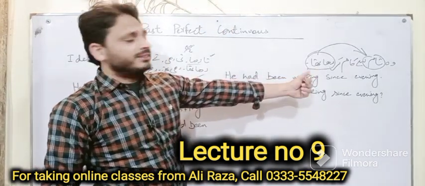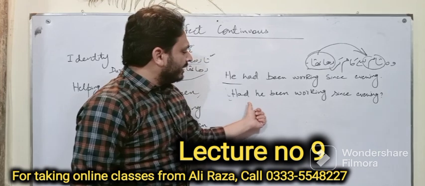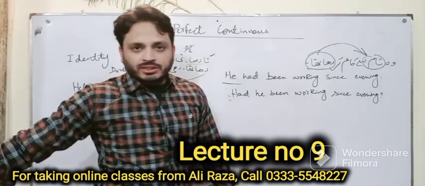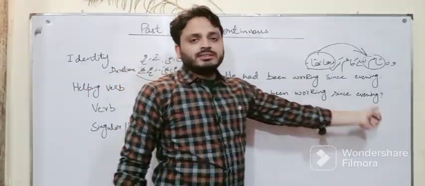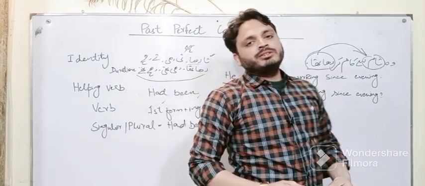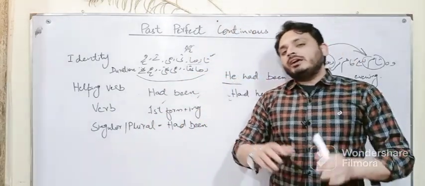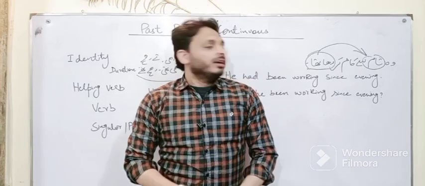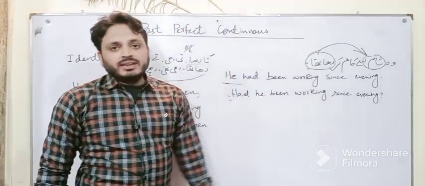This is your positive tense. And then if you want to make it interrogative, simply you have to bring helping verb in start of the tense. Had he been working since evening? And for making negative, simply you will add not with your helping verb. He had not been working since evening. So this is your past perfect continuous tense.